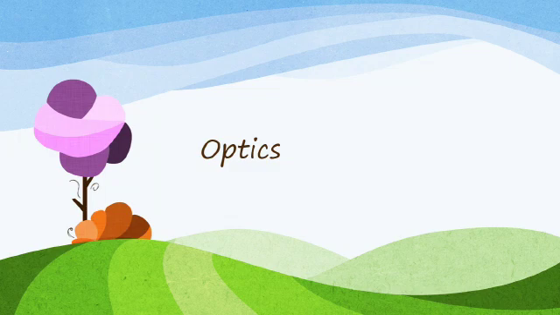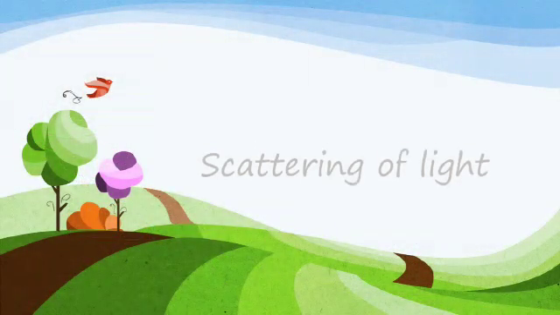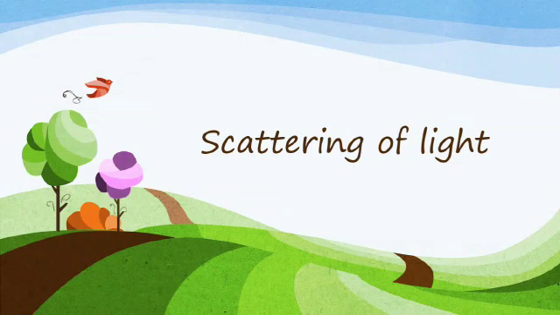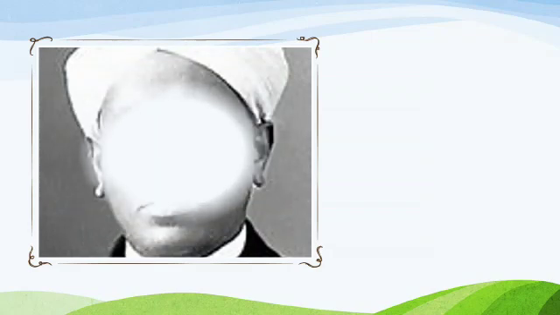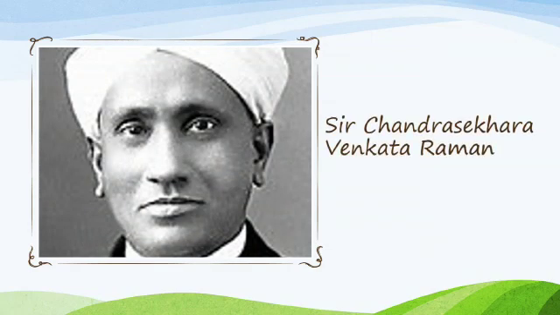Scattering is the process in which electromagnetic radiation or particles are deflected or diffused. Scattering of light is the phenomenon in which light rays get deviated from their straight path on striking obstacles like dust or gas molecules, water vapors, etc. Light is scattered when it falls on various types of suspended particles in its path. The phenomenon is named for Indian physicist Sir Chandrasekhara Venkata Raman, who first published observations of the effect in 1928.